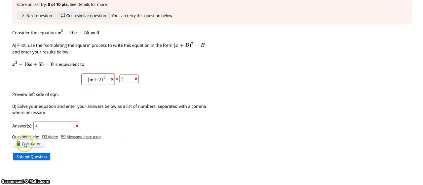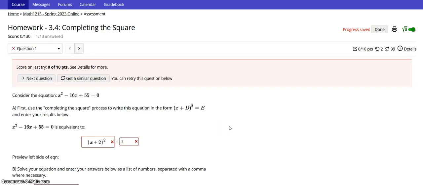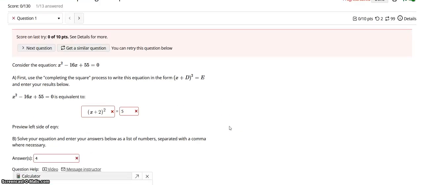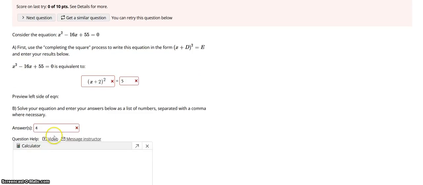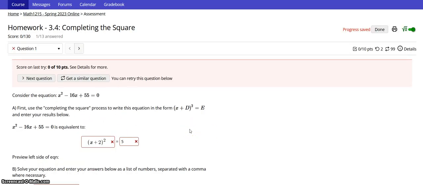Something else I should point out, all of these problems have a link to a calculator. This one's just a standard calculator. If a problem needs a graphing calculator, it will also open a graphing calculator. All right, so anyway, the homework and quizzes are going to look the same, except that you won't have the help things, okay? And you might have noticed a minute ago, when I came back, it saved what I had done.